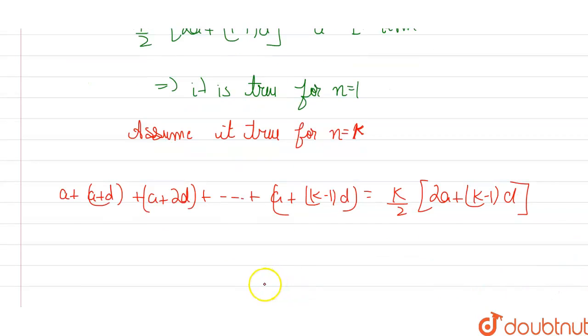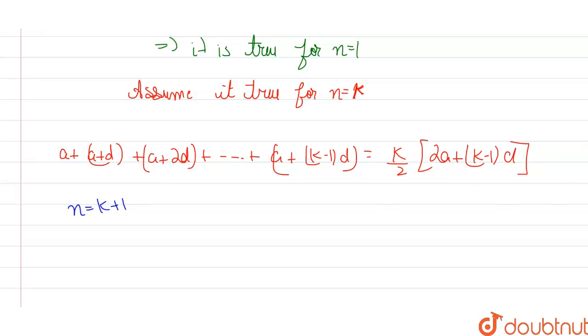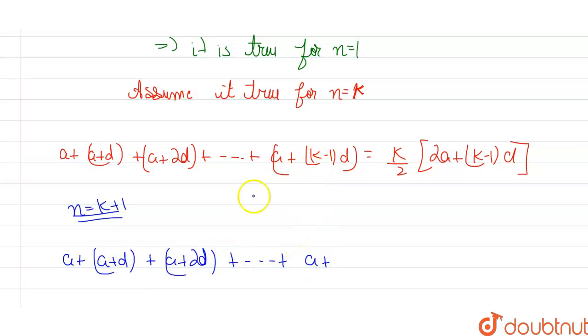Similarly, now I'm going to consider this equation for n equals k plus 1. I'm going to prove this when n equals k plus 1. If I put the value here, for this condition, the series is a plus d, plus a plus 2d, where d is my common difference, plus a plus, if I put the value k plus 1 in terms of k, k plus 1 minus 1, which comes out as only k.